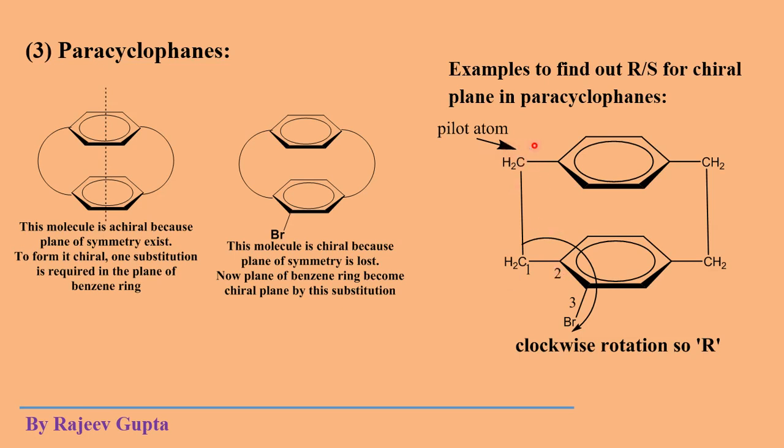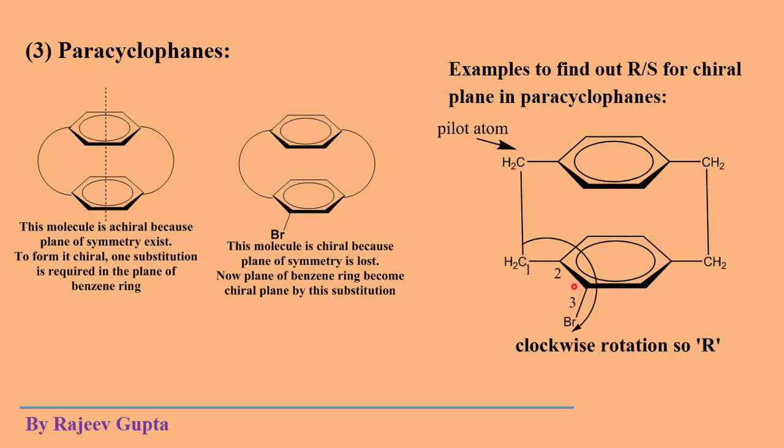Here a substitution is present, bromine is present here. In paracyclophane there are a total of 8 positions available, 1 2 3 4, 1 2 3 4, where we can make a substitution. But in ansa compounds there were only 4 positions.